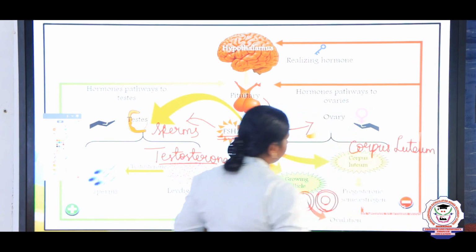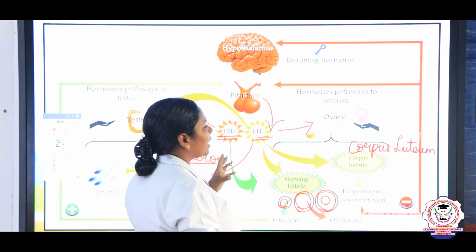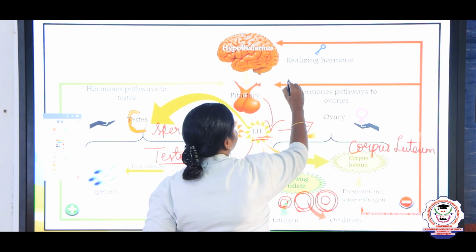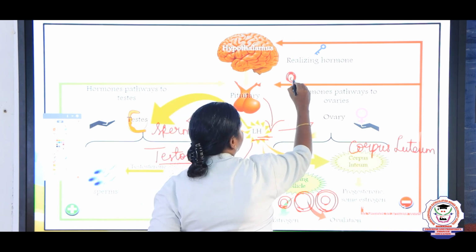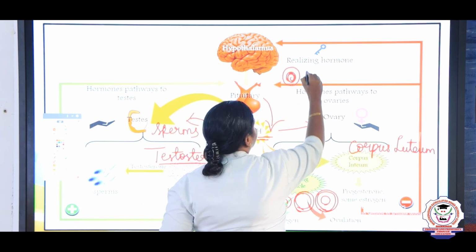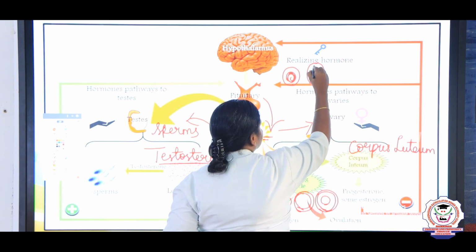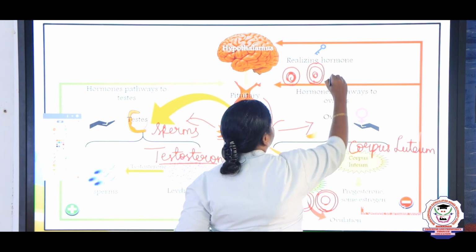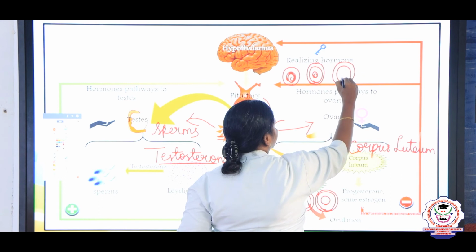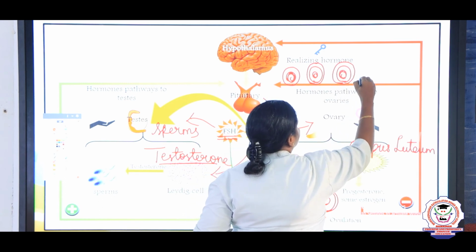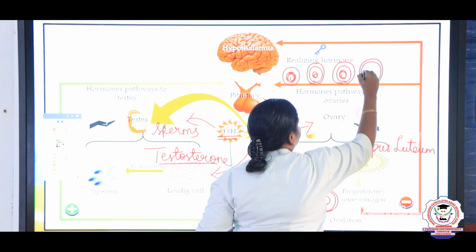Corpus luteum. For example, children, follicles first will be developing with the egg inside. Here the secondary oocyte will be there, primary follicle, later by the influence of FSH, secondary follicle, later tertiary follicle, and later the Graafian follicle.